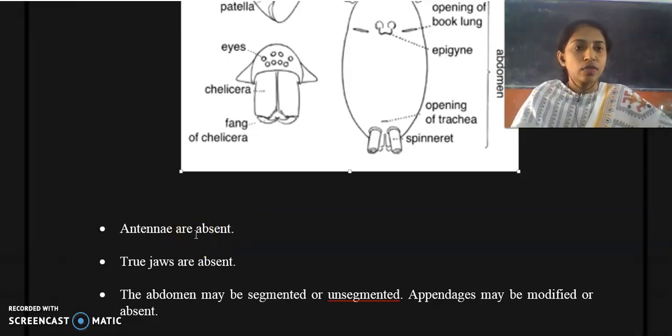But in the subphylum Mandibulata, we will find all the members possess antennae. Mandibulata comes under the phylum Arthropoda, but it is a subphylum, and all the members of Mandibulata possess antennae.